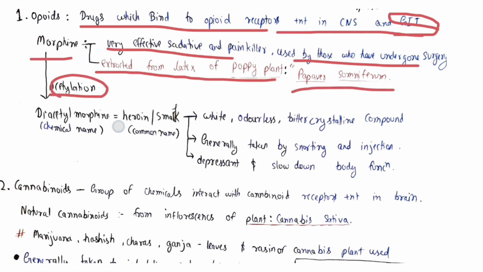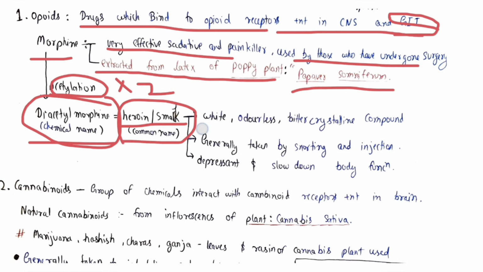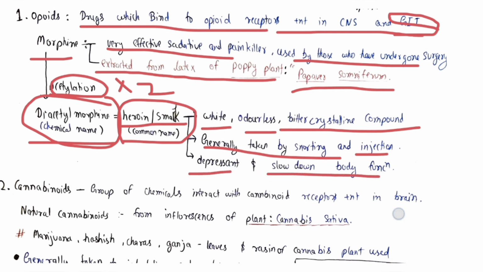And by acetylation of morphine, there is a drug abuse case, that is heroin or smack, also known as diacetylmorphine, meaning acetylation happens 2 times. NCERT writes the line that heroin or smack is made from acetylation of morphine, and diacetylation is not mentioned, but the chemical name of heroin is given as diacetylmorphine, so acetylation is happening 2 times here. Heroin or smack is its common name. It is a white, odorless, bitter crystalline compound which is generally taken by snorting or injection. It is a depressant and it slows down body function.